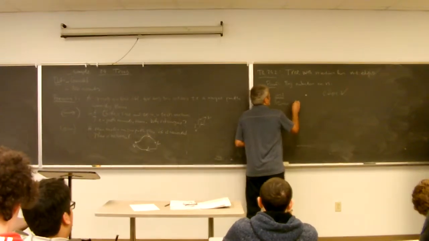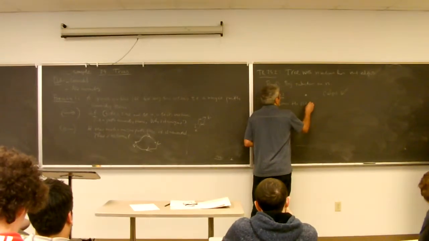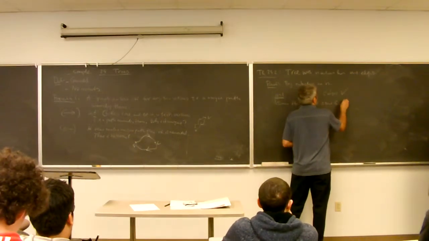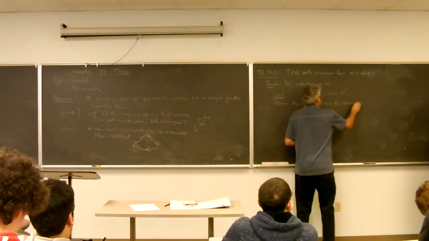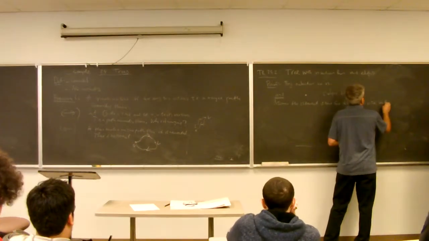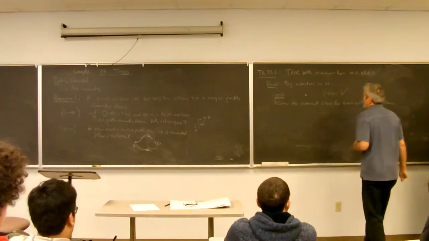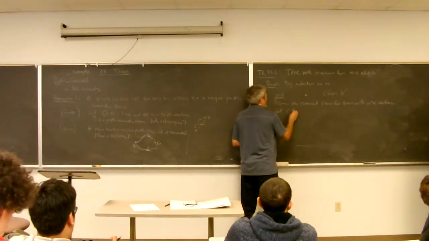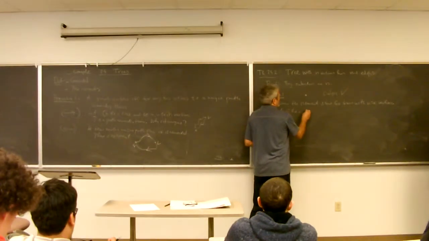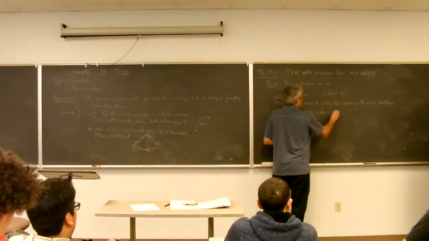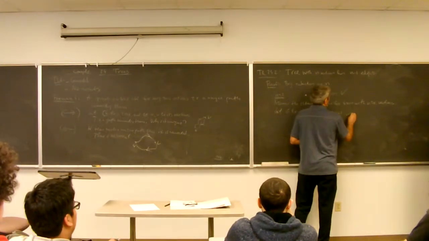So assume the statement is true for trees with n equals k vertices. Now let G be a tree with n equals k plus 1 vertices.